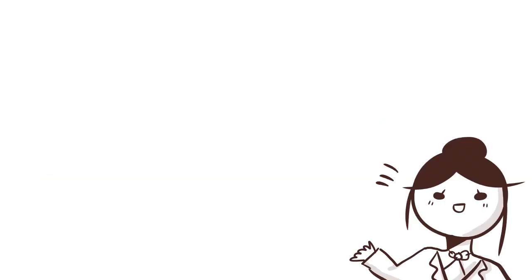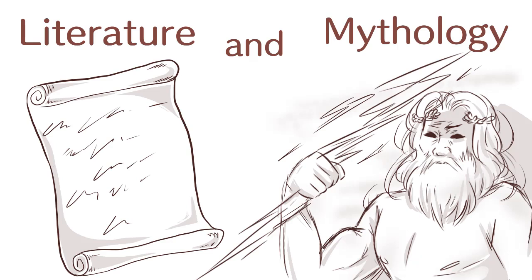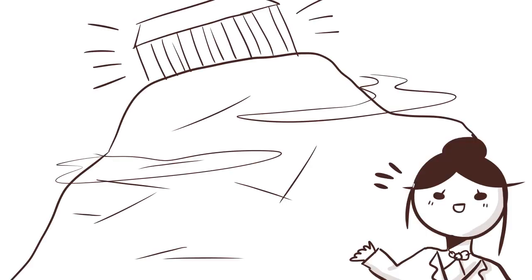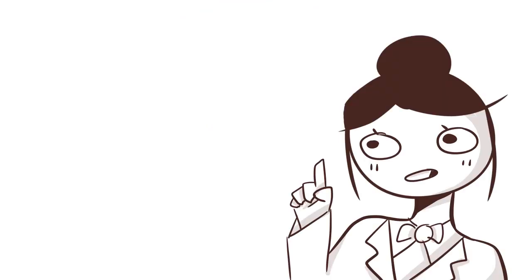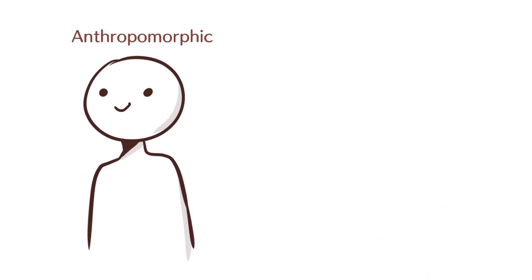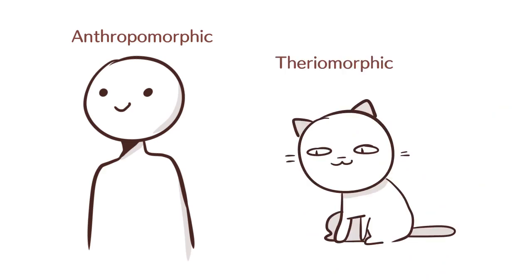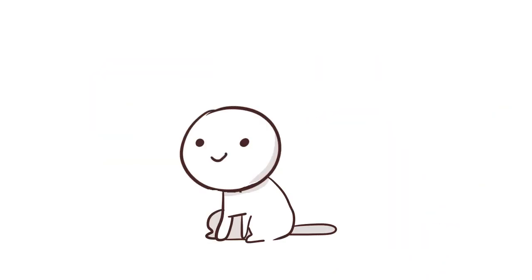One of Greece's greatest legacies was their mythology and literature. Mount Olympus is home to some of the greatest gods in Greek mythology, like Zeus, Hera, and Athena. There are believed to be 3 groups of gods: those who appear like humans, those who appear as animals, and those who are half human and animal.